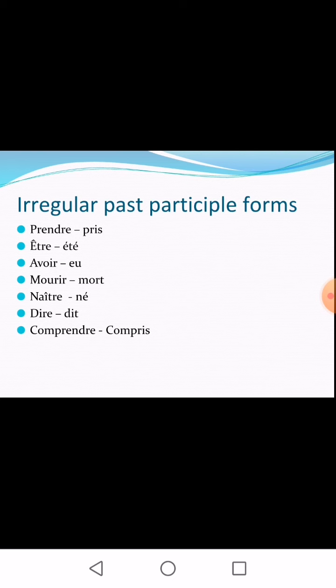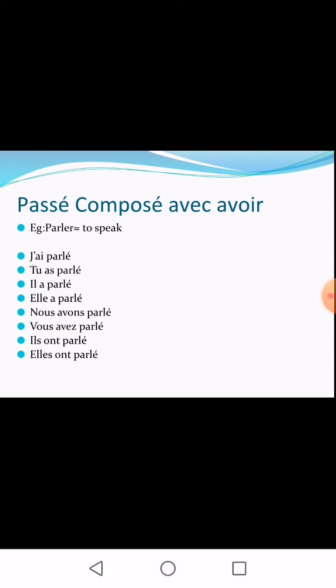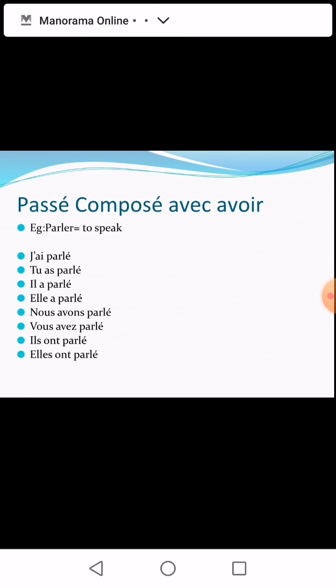Now let's see how to form passé composé with avoir. I have already told you the format: you conjugate avoir or être in the simple present tense plus the past participle of the verb. We are taking an example: parler, which means to speak. The passé composé with avoir means you conjugate avoir in the present tense followed by the past participle of the verb parler, which is parlé. So you are dropping the er and adding e acute accent.